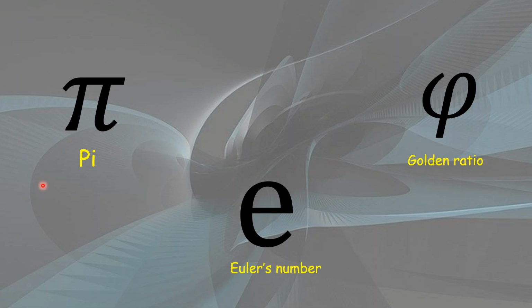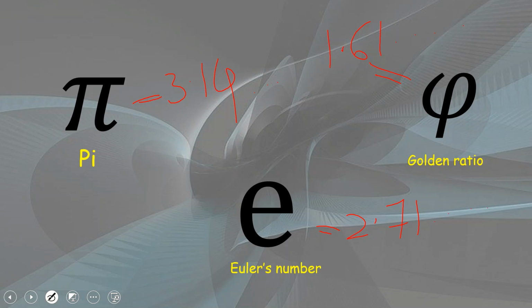When we speak about pi, its approximated value is 22 by 7, which will be equal to 3.14. When you look at Euler's number, you get a value of around 2.71, and your golden ratio is about 1.61 and so on.